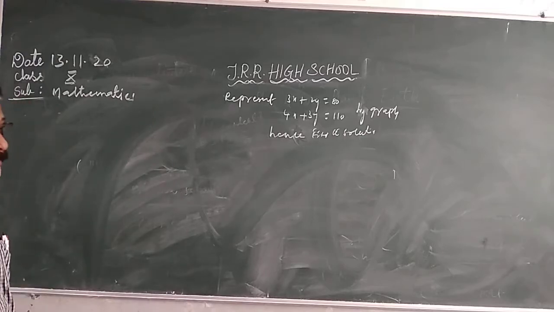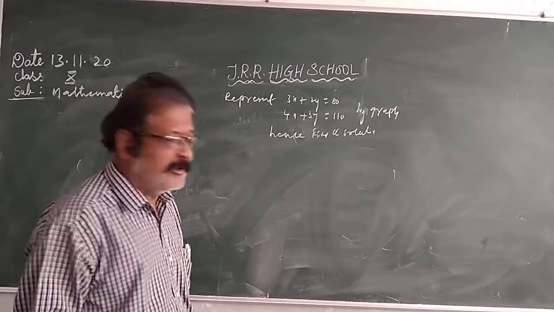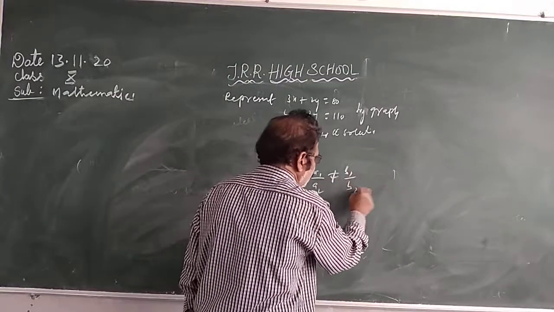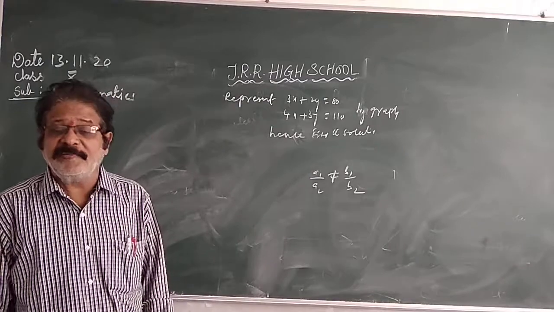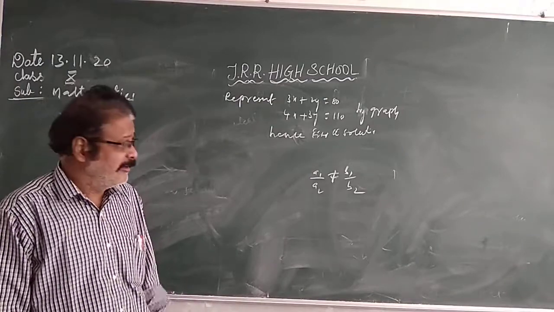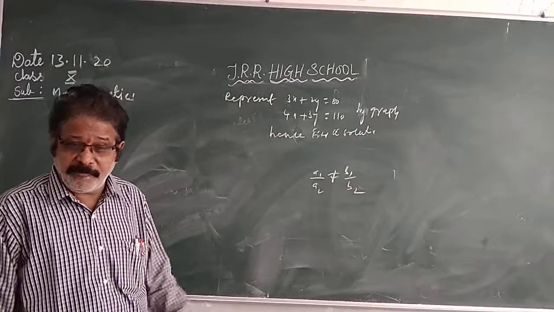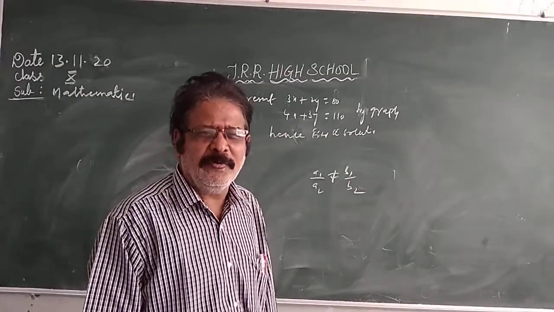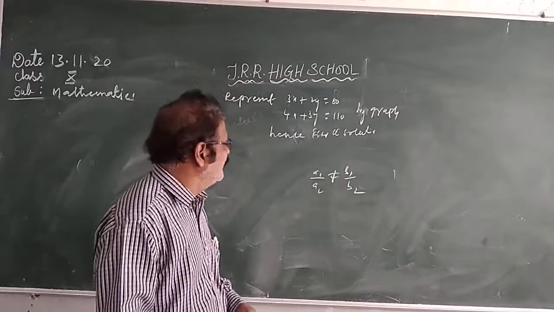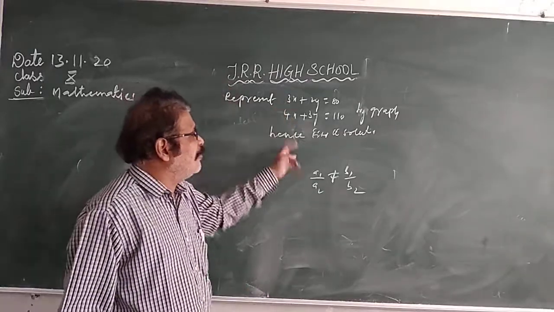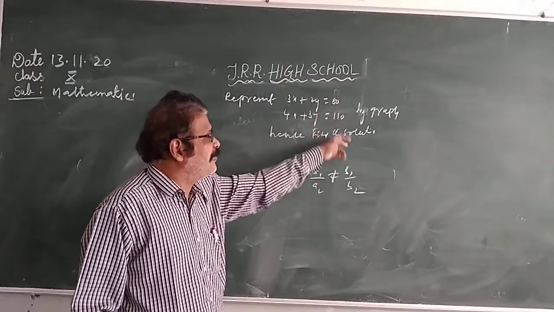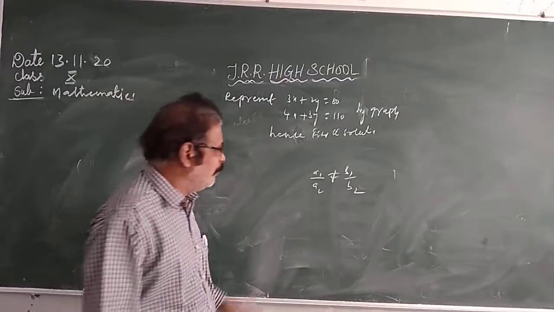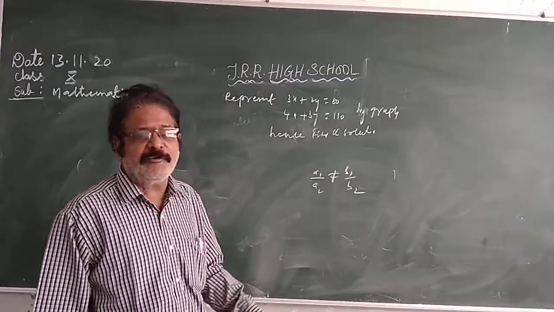Do you know the conditions? I told in the last class conditions. If a1 by a2 is not equal to b1 by b2, they have the solution. Intersecting lines. a1, a2, b1, b2, these are the coefficients. a1, a2 are the x coefficients, b1, b2 are the y coefficients, c1, c2 are the constants. So if a1 by a2 is not equal to b1 by b2, they are intersecting. Intersecting means they have unique solution.